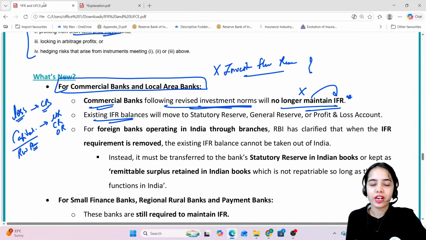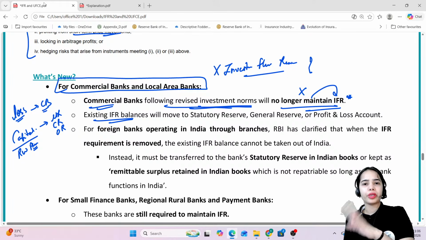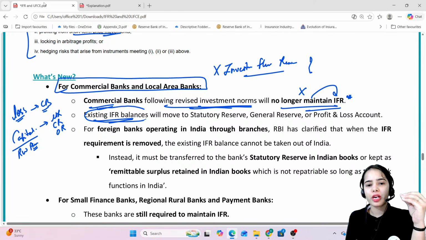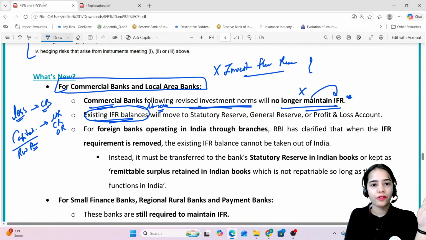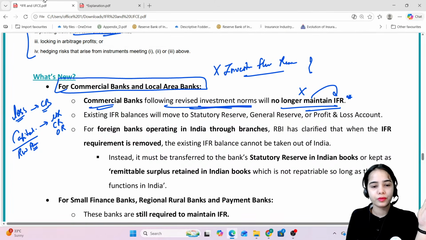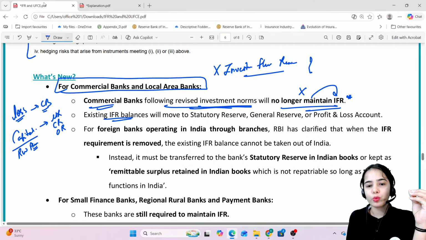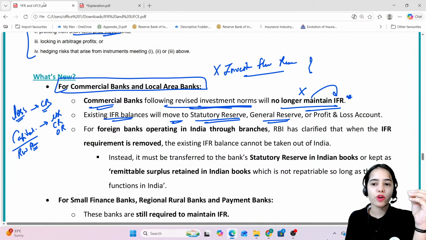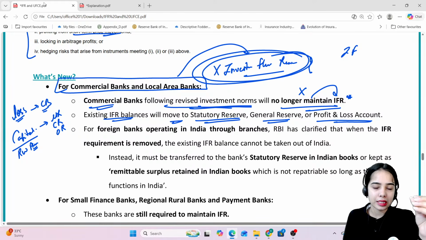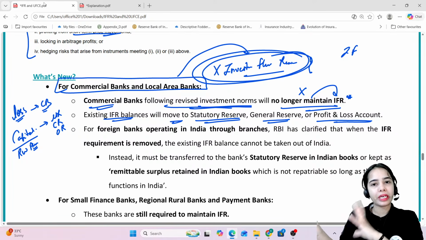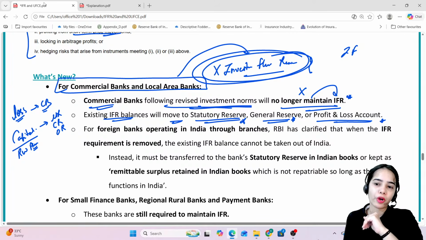So existing IFR balances till now, till 17th of May 2026, whatever existing IFR balances have been kept, till May 2026, when the notification was released, till then whatever IFR balances were kept, will move to statutory reserve, general reserve, or profit and loss account. So till now, the commercial banks and local area banks were maintaining the investment fluctuation reserve. They were keeping some money in these reserves. So now they no longer need to maintain the IFR. So they can send the money to their statutory reserve, general reserve, or profit and loss account.